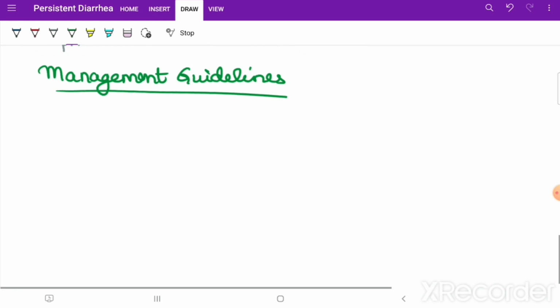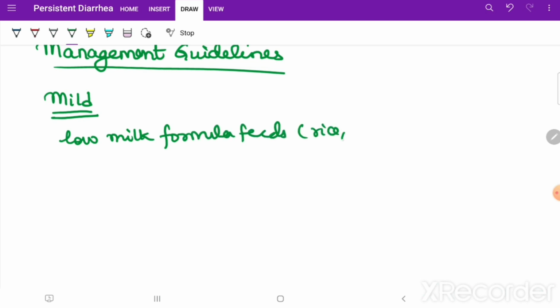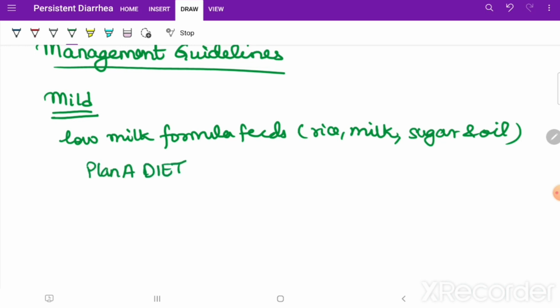For mild persistent diarrhea we will try low milk formula feeds, which can have rice, milk, sugar and oil. This diet is called plan A diet.